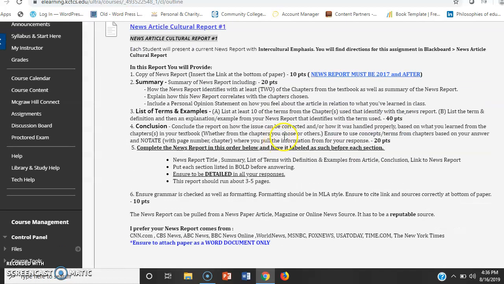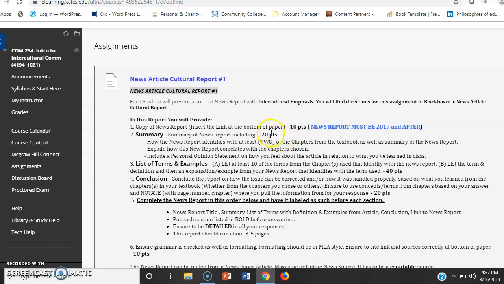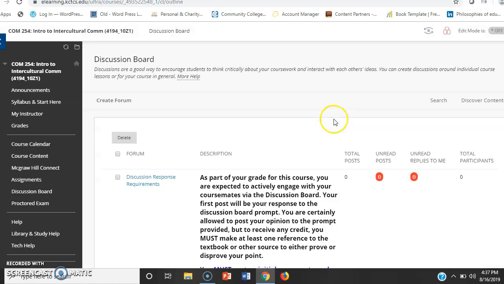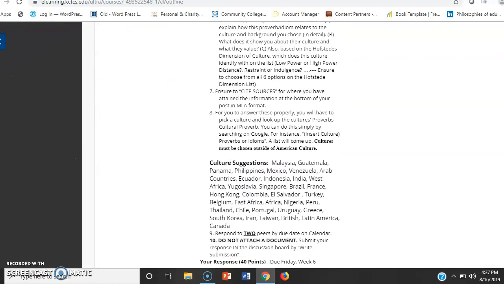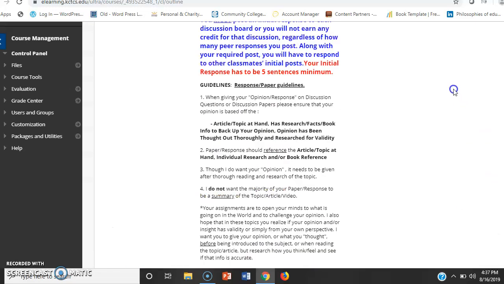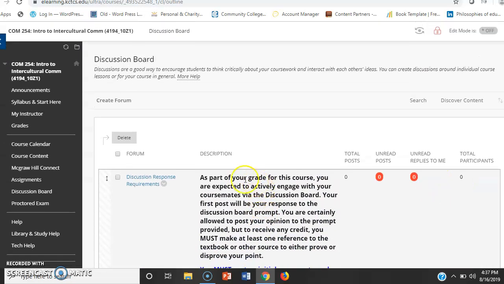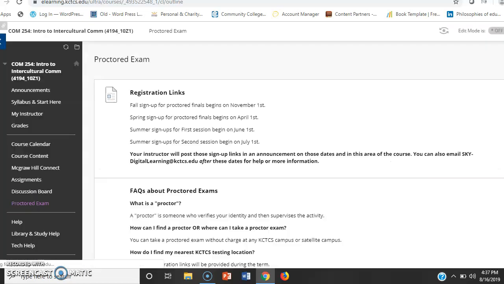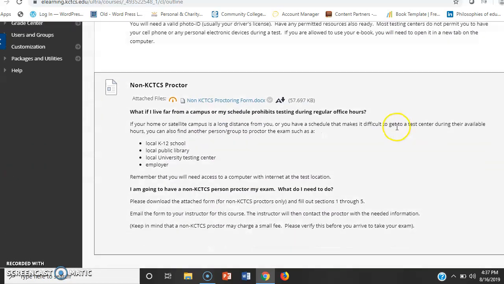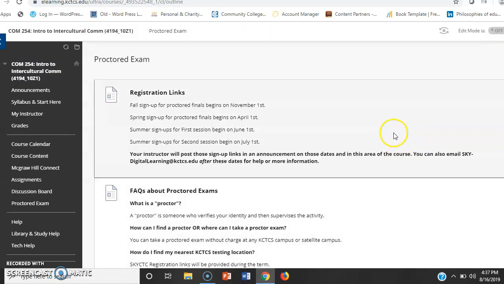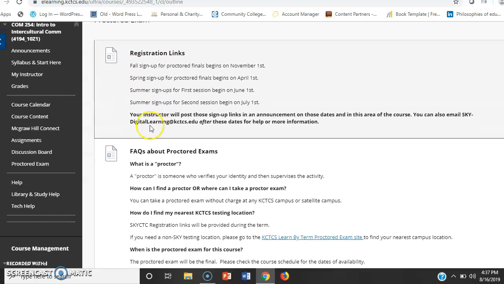Your marriage one is a group one. I will send information after the class goes about a week, about who you will be paired with and how to do that. Okay. After that, you have the discussion board. As I was saying, this is where you'll go anywhere you see the discussion board. Ensure that you read the rules up top in regards to the discussion board. Here's more information about the proctored exam if you've never taken one, where to register, and what exactly a proctored exam is. And then I actually will have the proctored exam probably right around here when it starts.